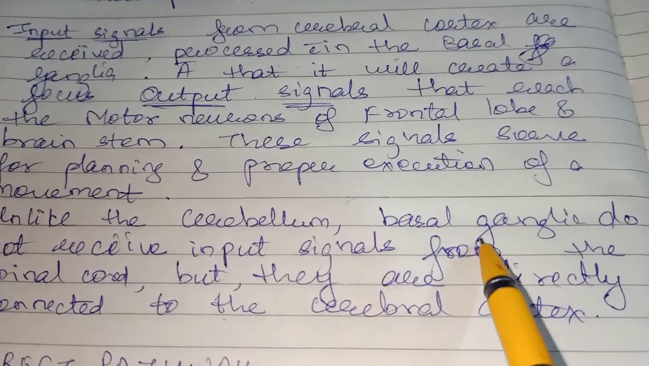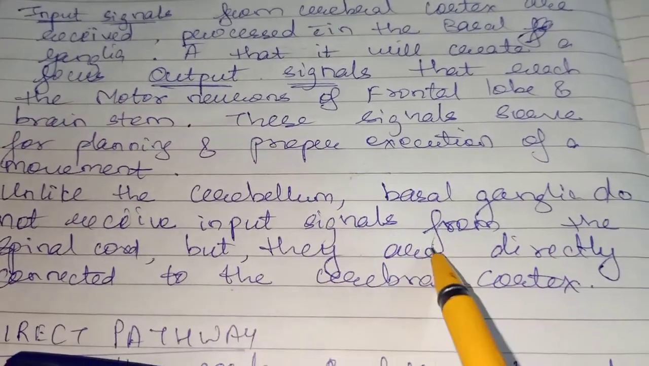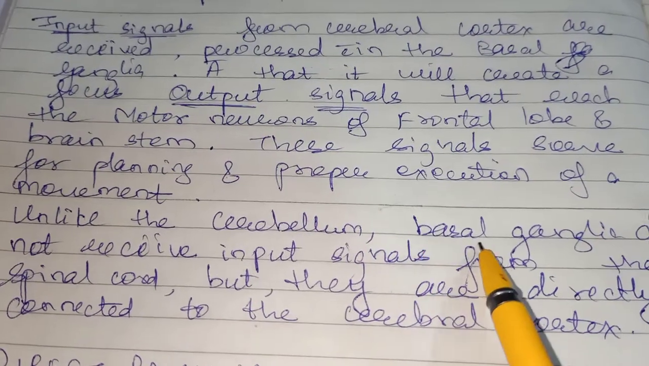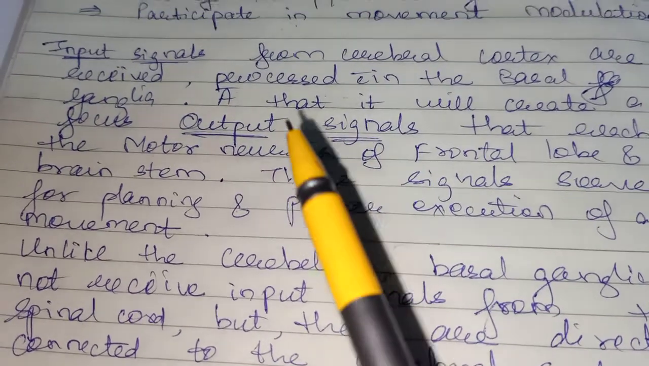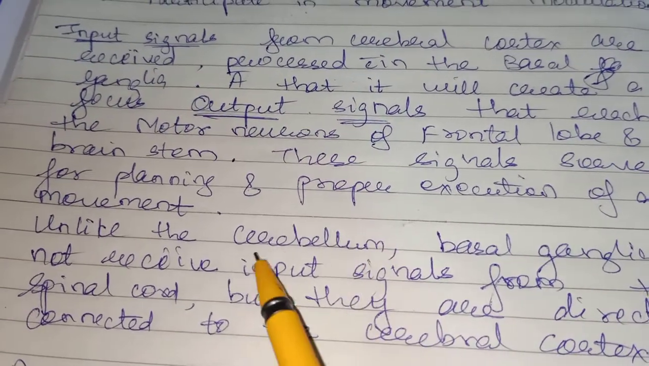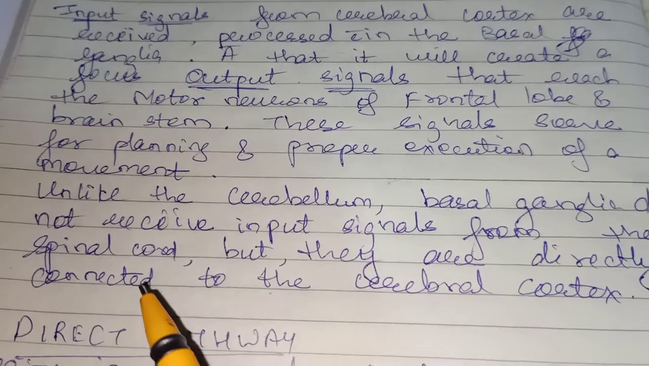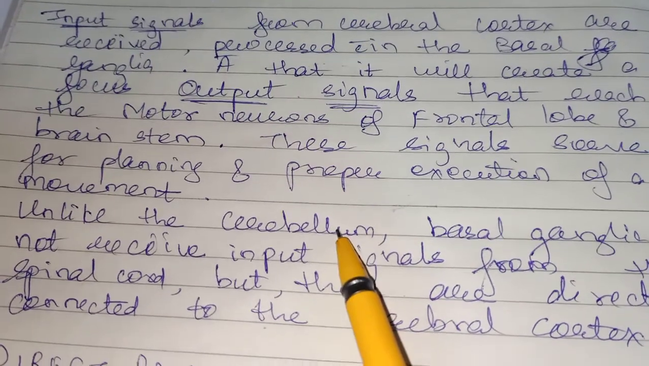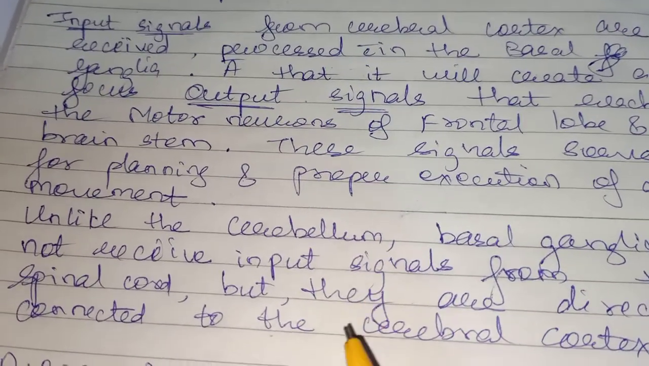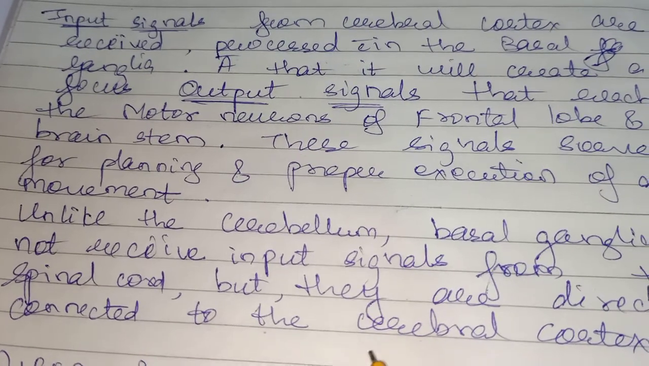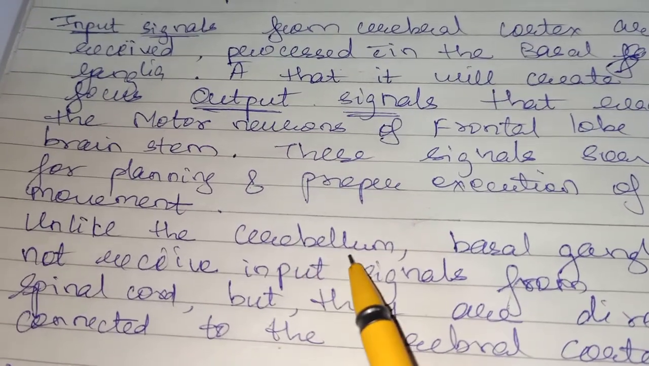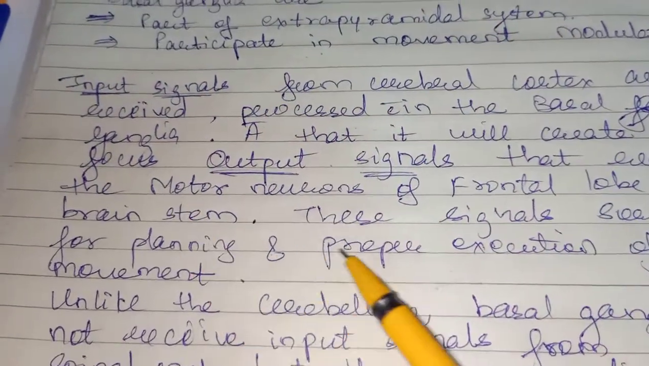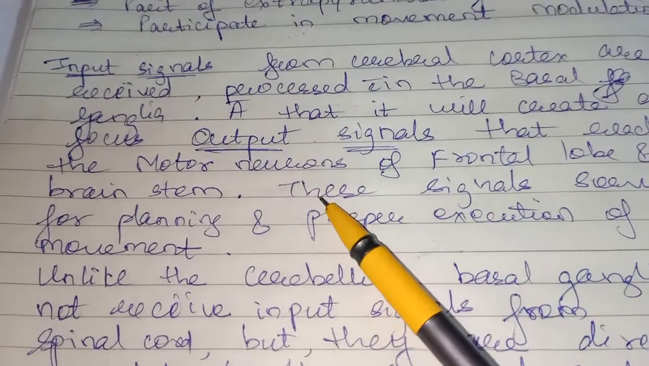Unlike the cerebellum, the basal ganglia do not receive input signals from the spinal cord. So the basal ganglia receive signals from the cortex itself, and the cerebellum receives from the spinal cord, but both are directly connected to the cerebral cortex. So the basal ganglia receive signals directly from the cerebral cortex, unlike the cerebellum, which receives signals from the spinal cord. So this entire pathway is within the brain.